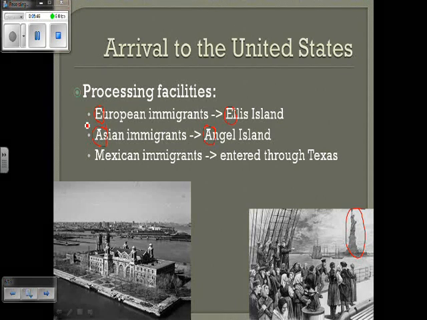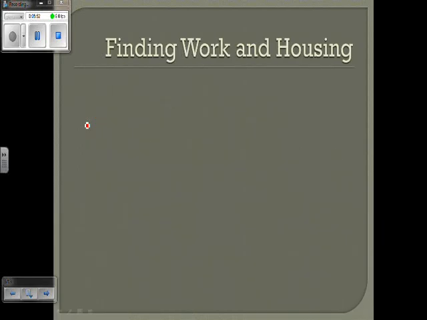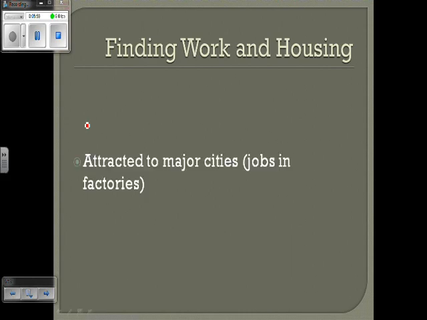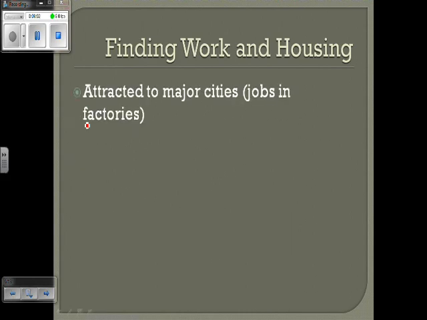When they come to the United States, where do they settle? They now are in this brand new land. There are going to be certain things that determine where they end up going. The number one place immigrants go is the cities. That's where the jobs are. They're stepping off the boats, stepping through Ellis Island. They have no money, no food, no homes. They go to the cities. That's where the jobs are located.